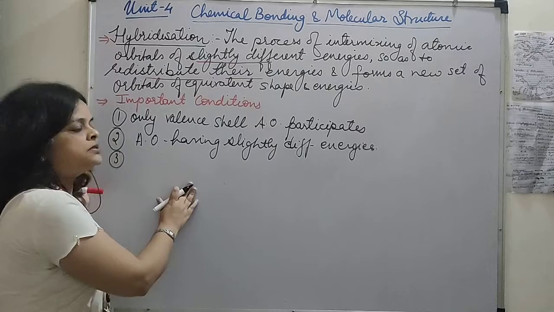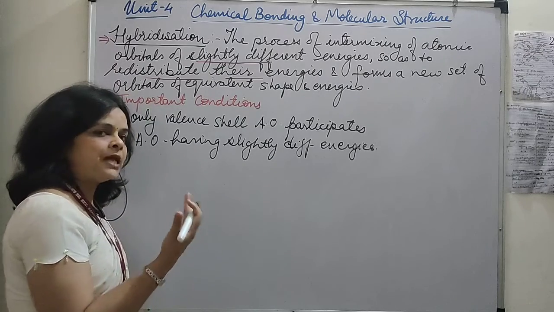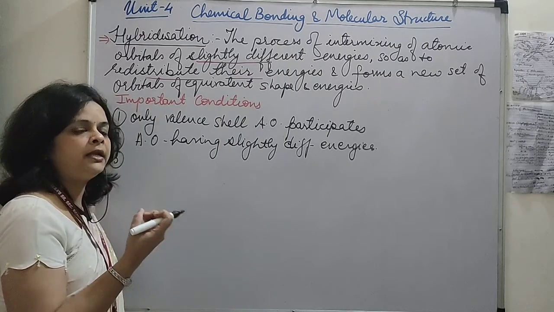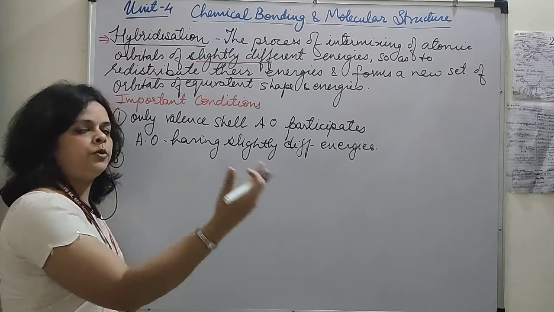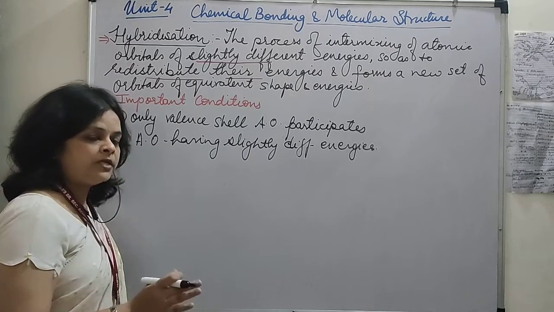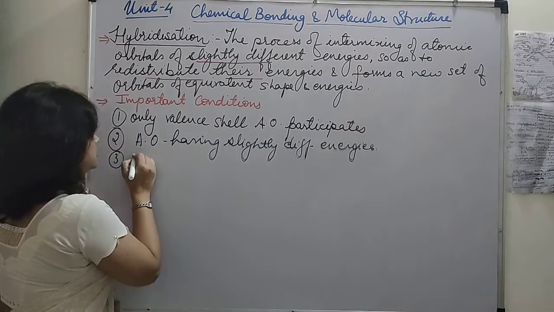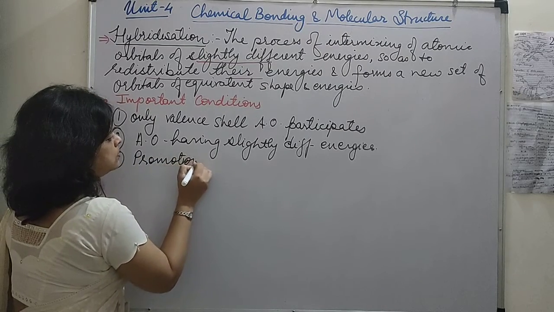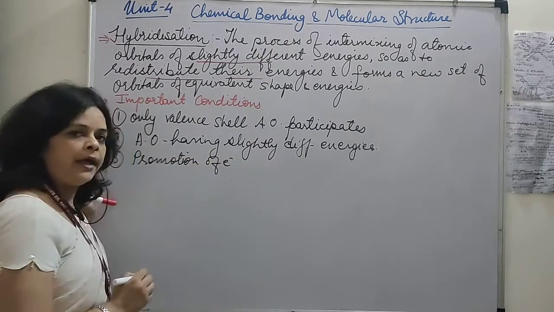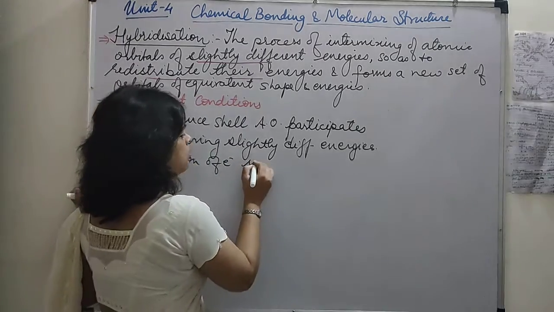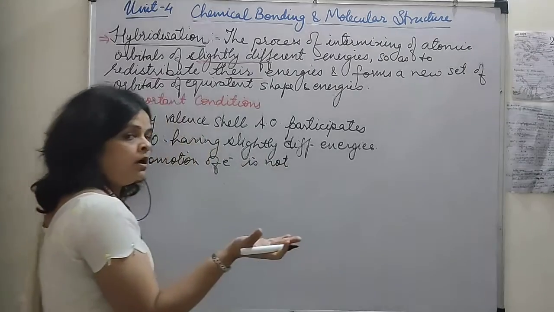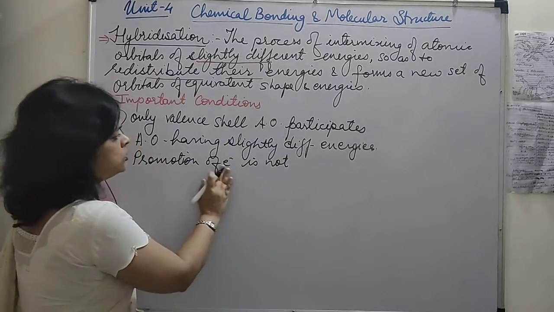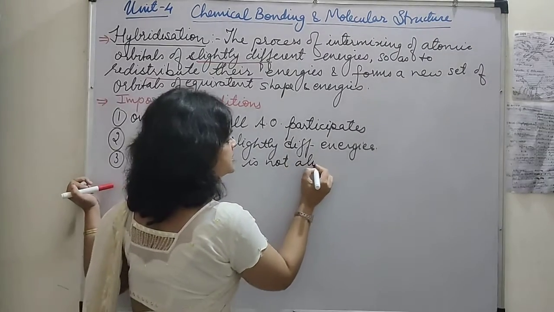Okay, now sometimes when we will see the examples, sometimes it happens that the promotion of electrons takes place. The electron in the lower orbitals, by absorbing energy, is promoted to the higher energy levels. But it is not necessary. So we are writing not necessary. Promotion of electron to high energy orbitals is not always necessary. It is not necessary that before hybridization the electrons will always be excited.